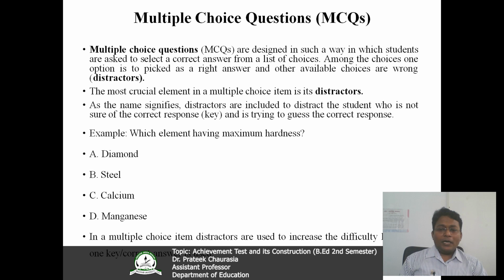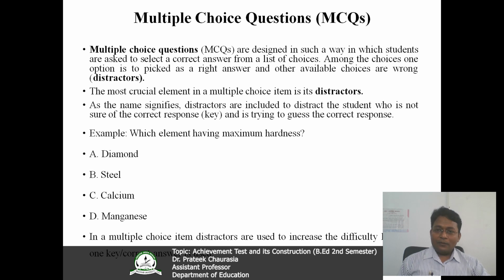In a multiple choice item, distractors are used to increase the difficulty level, and one correct answer is used. Diamond is the correct answer here, as it has maximum hardness. So this is the basic of a multiple choice question.